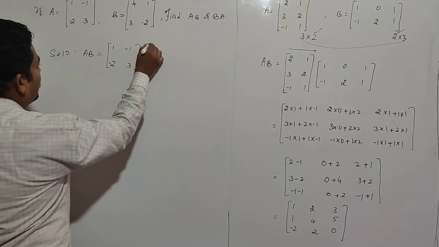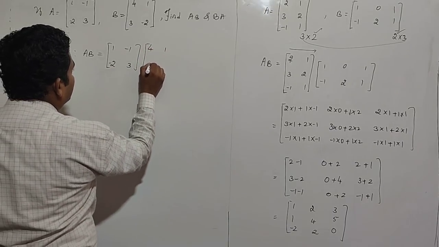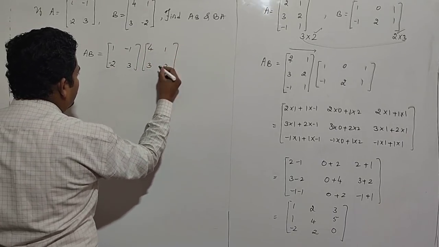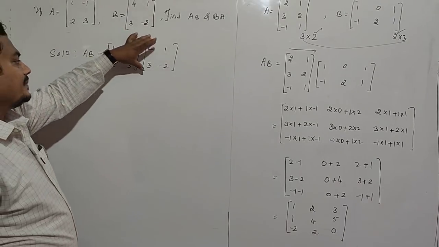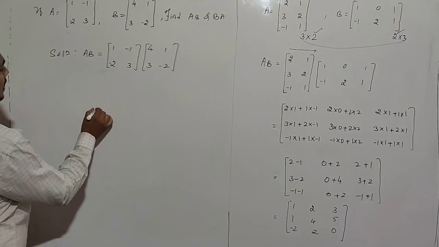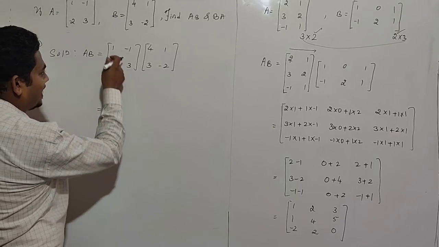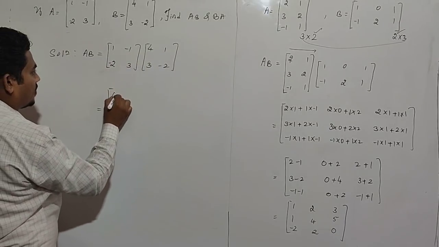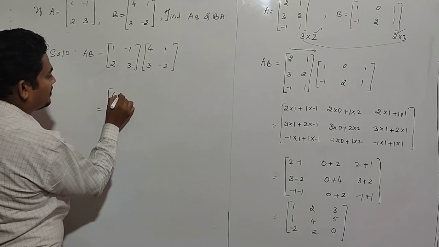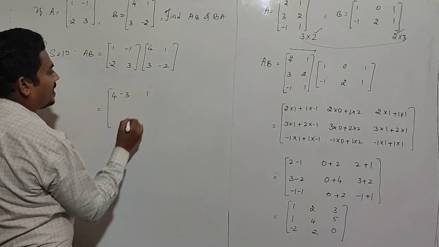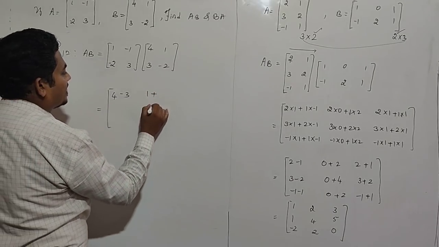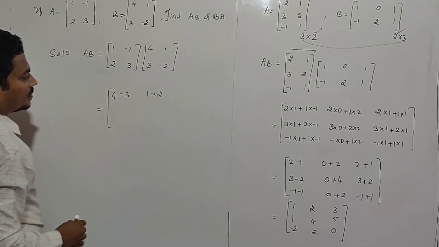Replace matrix B. It will be [4 1; 3 -2]. Again, same procedure: multiply first row with first column. In this problem I will write directly. 1 into 4 is 4, minus 1 into 3 is minus 3. After that, first row with second column, 1 into 1 is 1, minus 1 into minus 2 is plus 2.